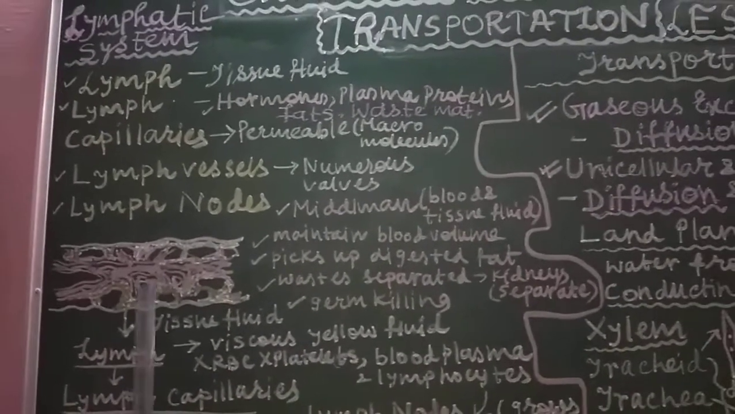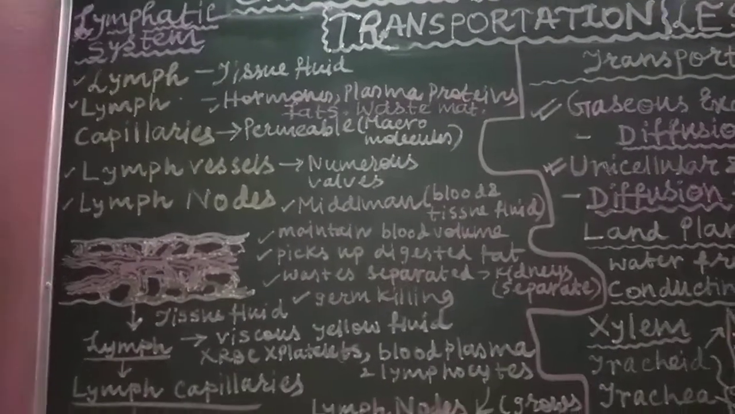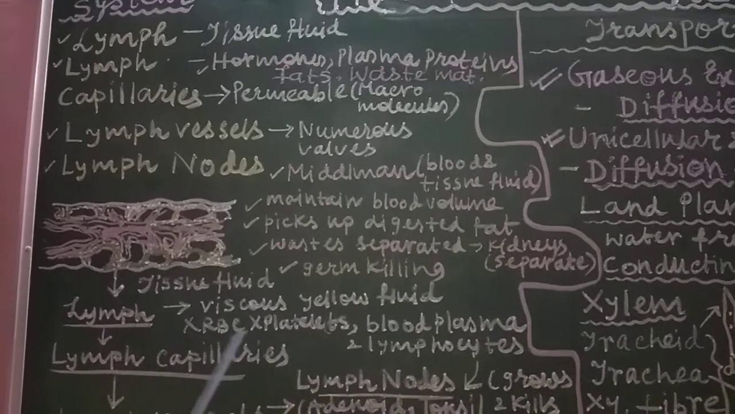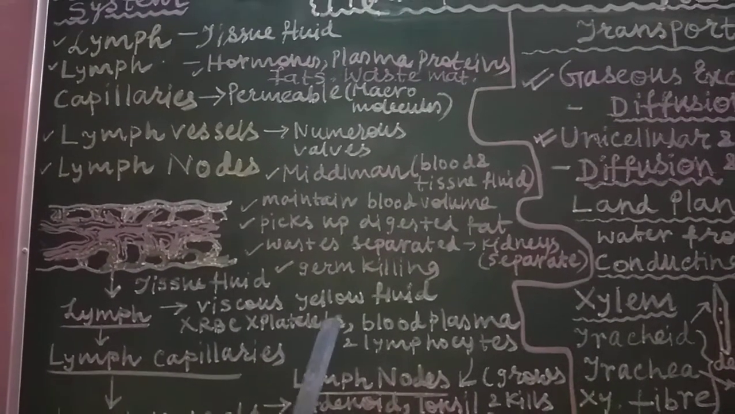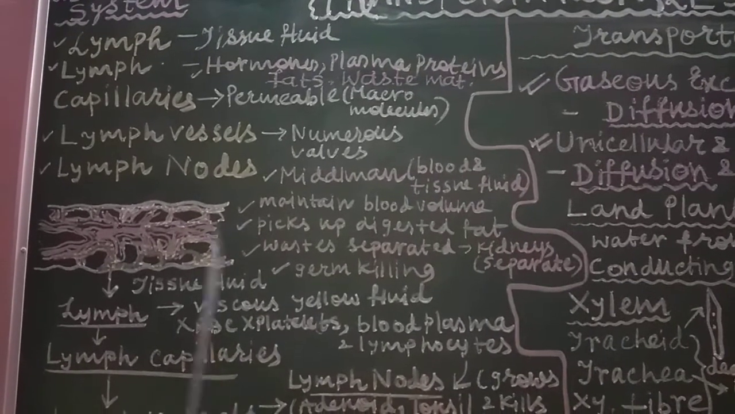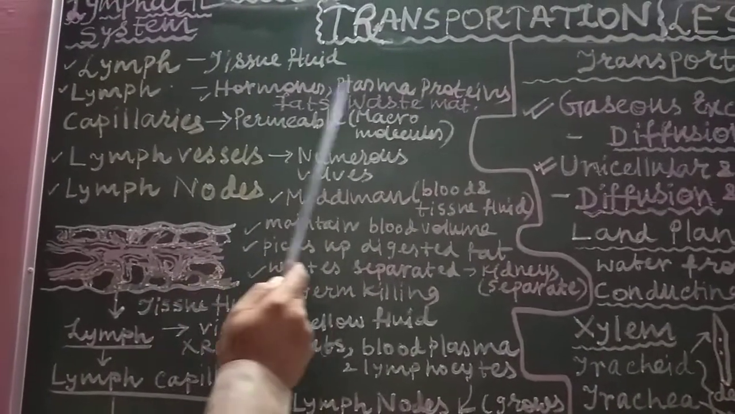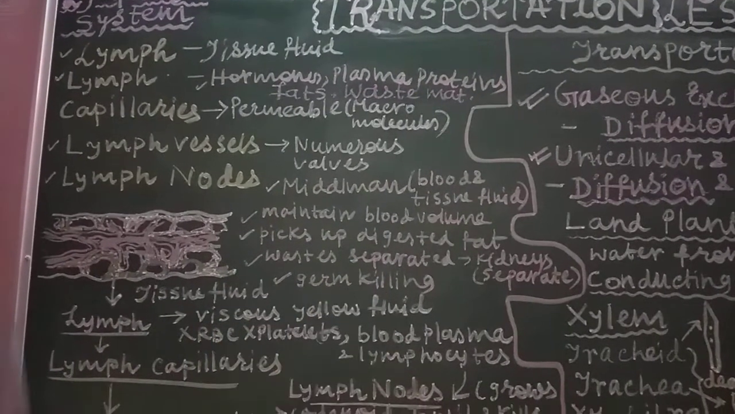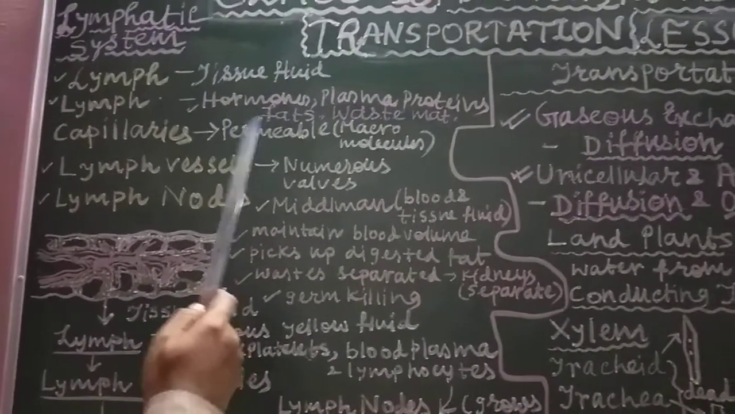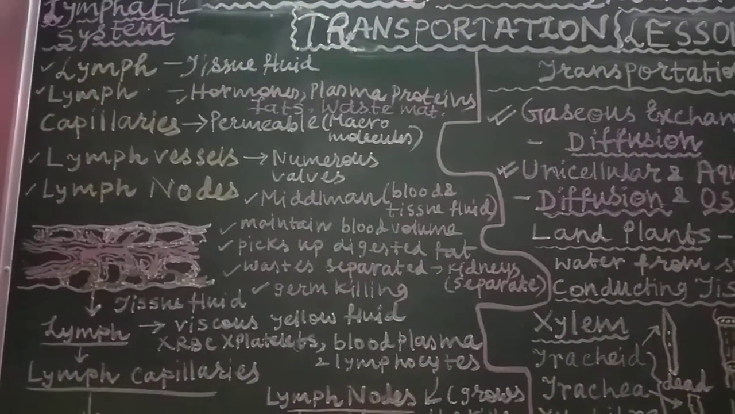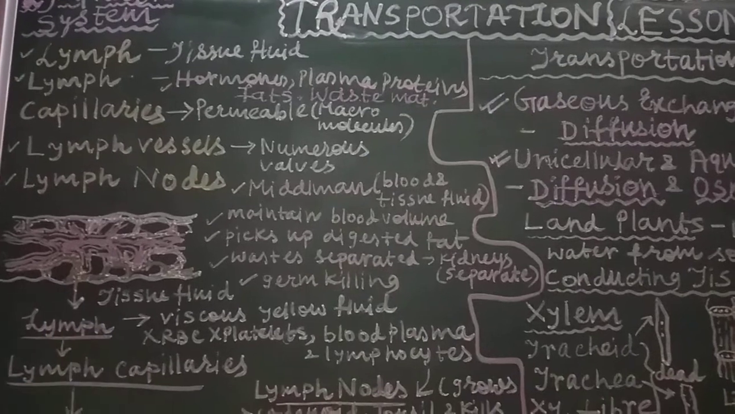Lymph is a viscous, yellowish fluid which does not contain any RBC or platelets, but it has blood plasma and lymphocyte cells. It also contains hormones, plasma proteins, fats and waste materials. This lymph is actually the tissue fluid having blood plasma and all those materials, carried by the lymph